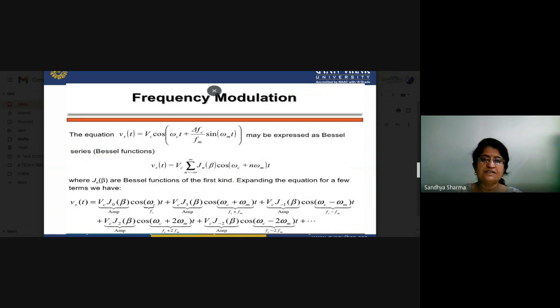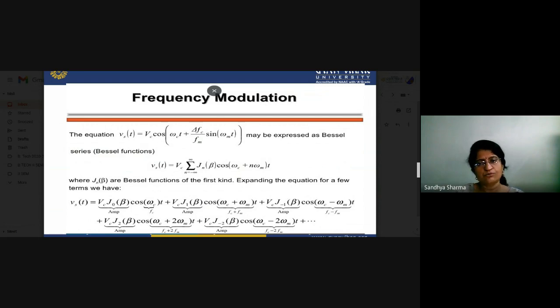Expanding the equation for a few terms, we have Vc J0 beta, Vc J1 beta cos of omega c plus omega m t. Again, moving forward, J minus 1 cos of omega c minus omega m t. So there are two parameters, fc plus fm and fc minus fm. Then Vc J2: J1 and J minus 1 have two factors in this Bessel's function also. So J2 gives omega c plus 2 omega m, and J minus 2 gives omega c minus 2 omega m.